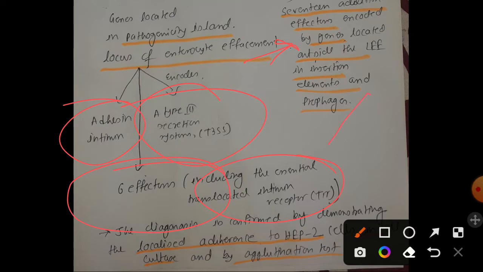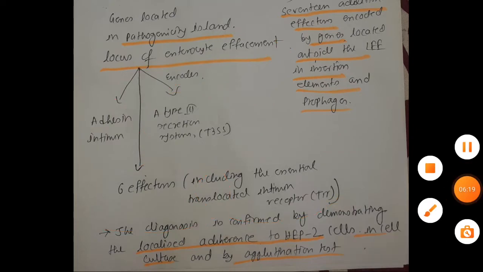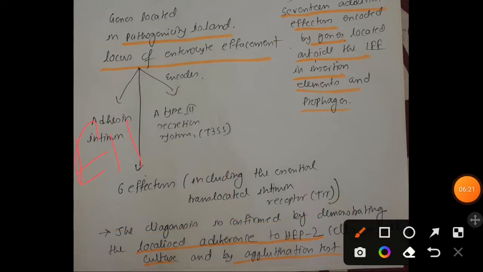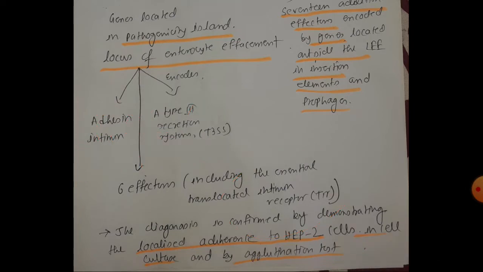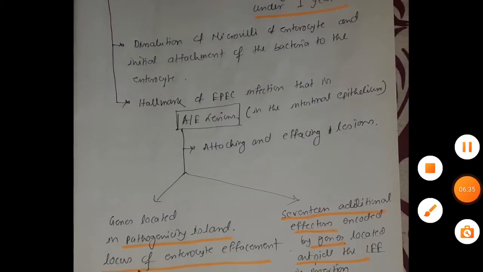We have already discussed TIR, where we talked about the pathogenicity of EHEC. So we know that TIR and intimin can bind with each other and facilitate the attachment of the bacteria to cells, right? So that is how they facilitate this attaching and effacing lesion.